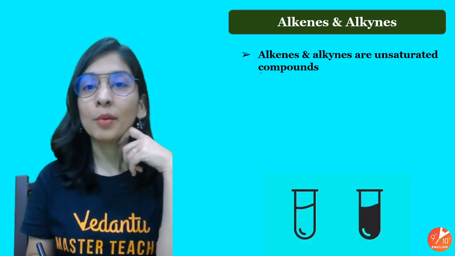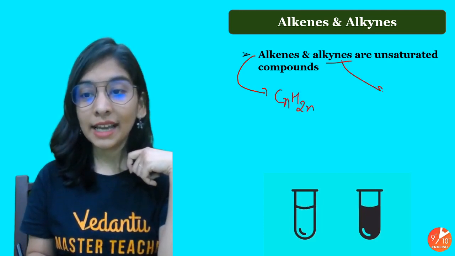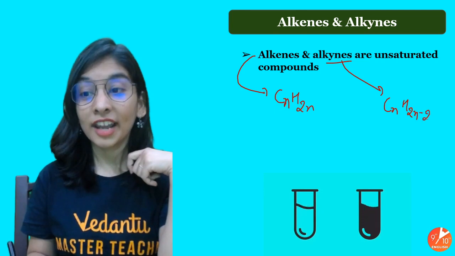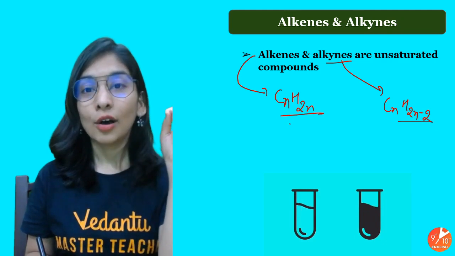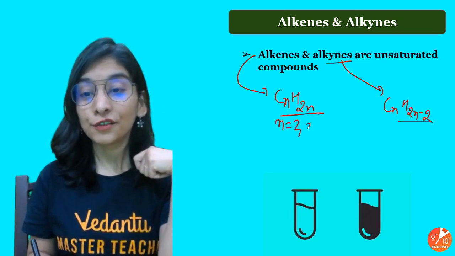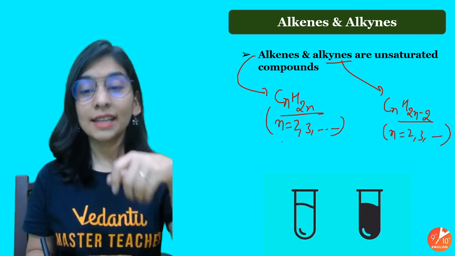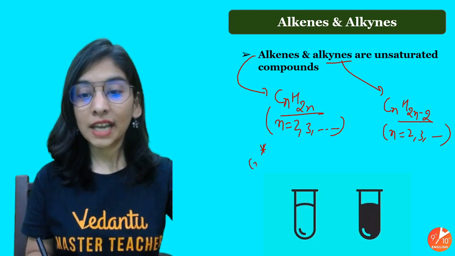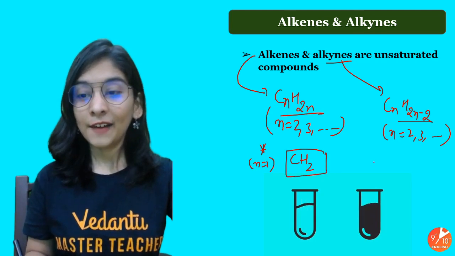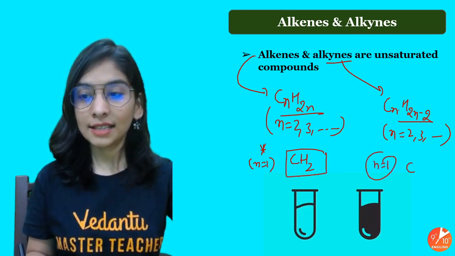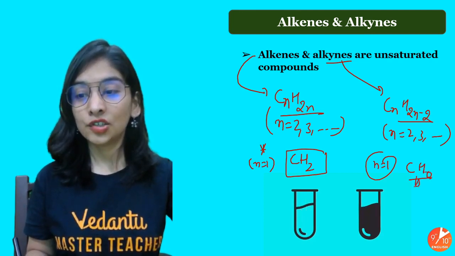We'll talk about its general formula. The alkene general formula we know is CnH2n. The alkyne general formula is CnH2n minus 2, and I told you the reason too. Now there's only one thing you need to pay attention to: here n will always start from 2. The reason is, let's try it out. If I put n equal to 1, what do I get? C1 H2. For the alkyne, C1 H 2 into 1, 2, 2 minus 2, 0. And that is just carbon.